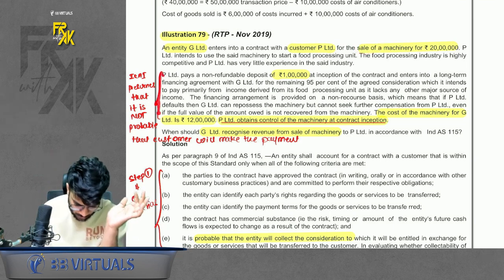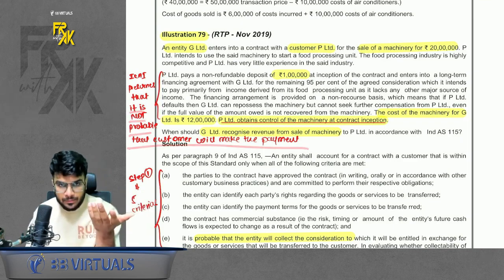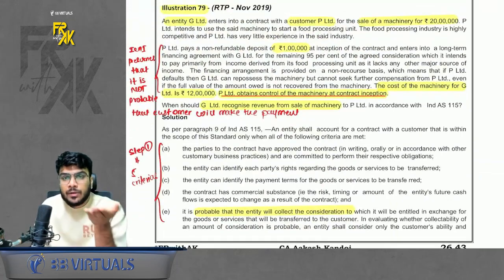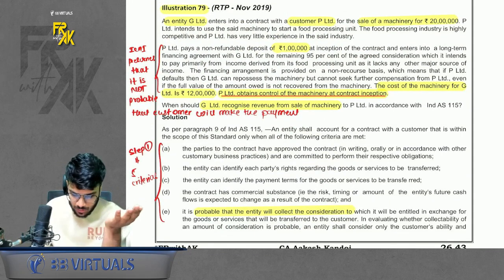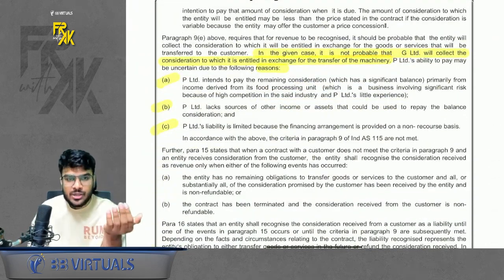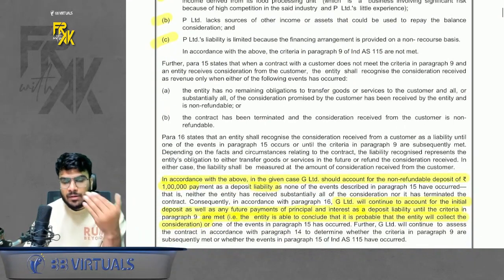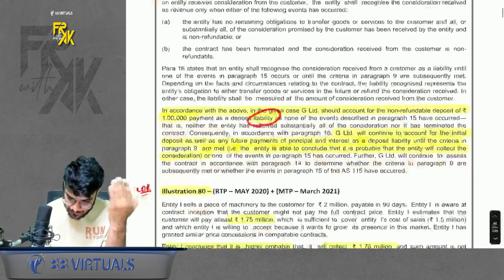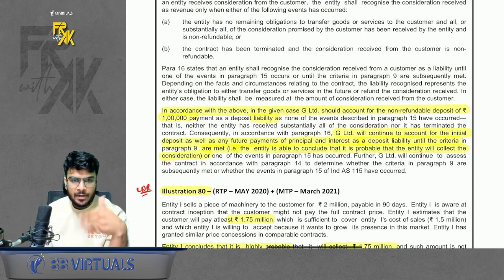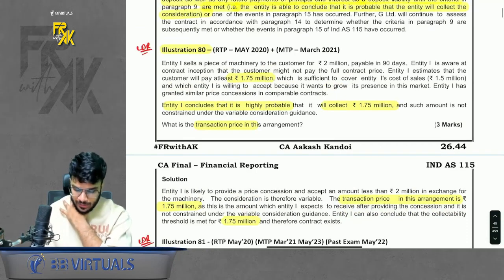But in this question, there is a presumption that it is not probable that the customer will make the payment. It is presumed. If you see the solution, you will find this: it is presumed that it is not probable that you will receive the consideration. So when they have answered it, they have said that because it is not probable that you will receive the consideration, we cannot book the revenue until it is certain that you will receive the whole consideration. So whatever money you keep on receiving, book it like a liability until you can conclude that it is probable that the entity will collect the consideration. Just give it a read, you will understand now. Clear with this? Chalo. Then we have a chunk of questions 80, 81, 82, 83, 84.